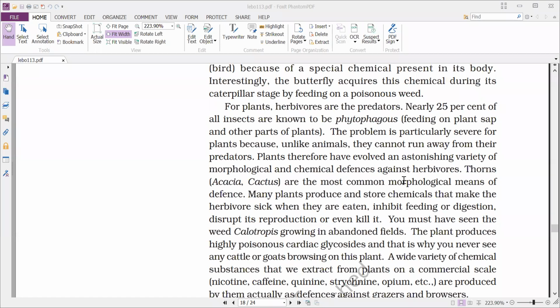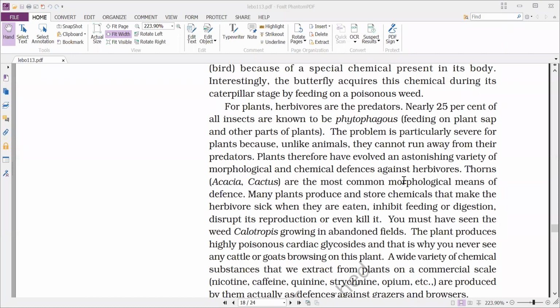The plant produces highly poisonous cardiac glycosides, and that is why you never see any cattle or goats browsing on this plant. Calotropis is a weed which grows wild, but it can grow effectively.